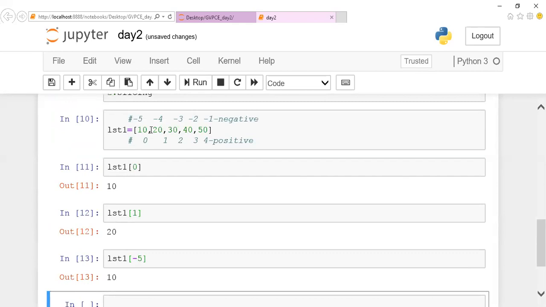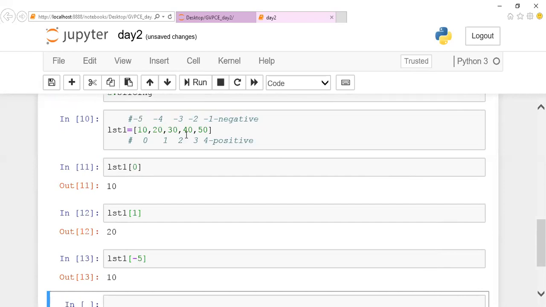So a list can be accessed either by the positive index or by the negative index. Whatever list you are declaring, it can be accessed with two types of indexing, positive indexing and negative indexing. Is it clear for everyone? This plays an important role, guys.